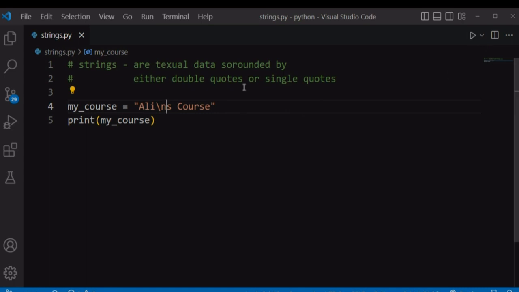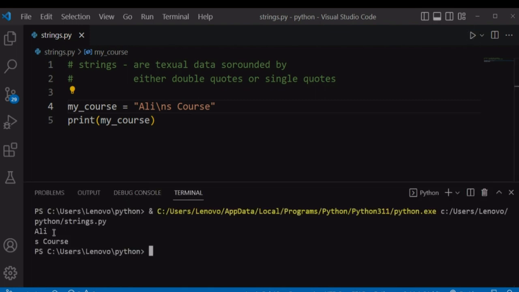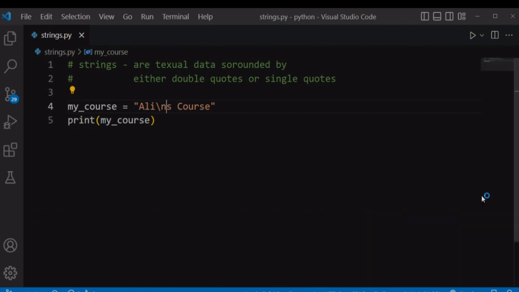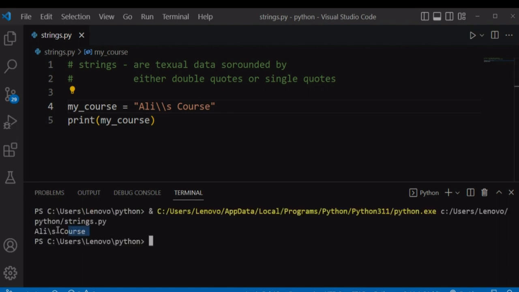If we run our file again, whatever comes before the backslash will be printed on a new line, and whatever comes after the backslash will be printed on a new line. Like that, Alice and then 's course on a new line. You can also print a backslash within our string by using backslash after the escape character, and the backslash will be printed as a part of our string.